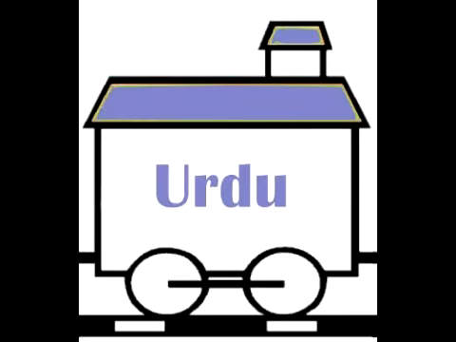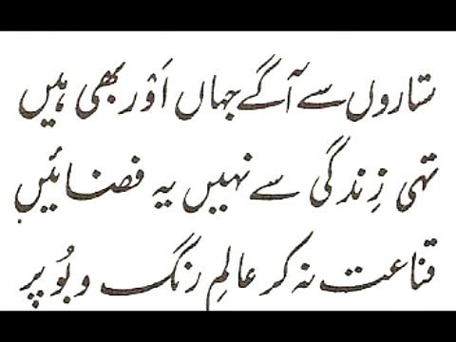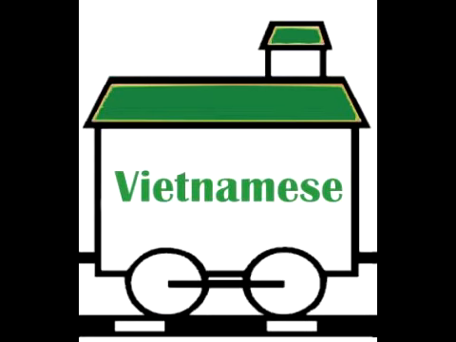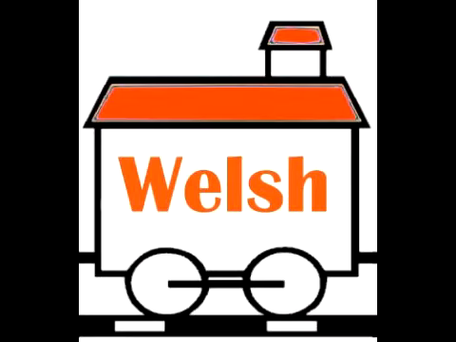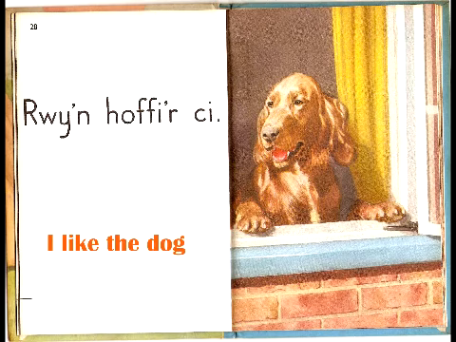U for Urdu. Urdu is spoken mainly in Pakistan and India and is usually written with the Arabic alphabet. V for Vietnamese. Here is a page out of a Vietnamese textbook. W for Welsh. Here you can see how you write "I like the dog" in Welsh.